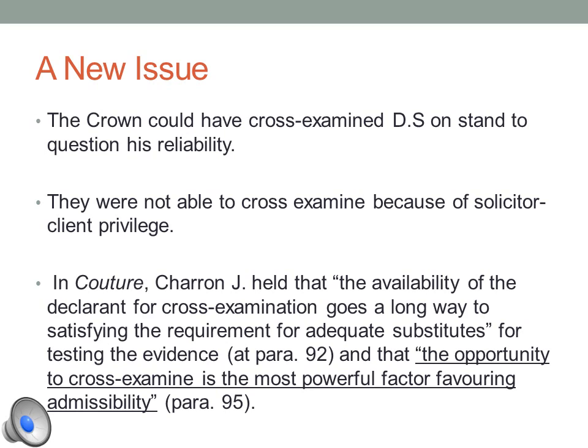After the ruling for the ASF had passed, a new issue was brought up in this case. This issue was whether or not the Crown counsel would be able to cross-examine DS. The Ontario court ruled that they would not be able to because of solicitor-client privilege.